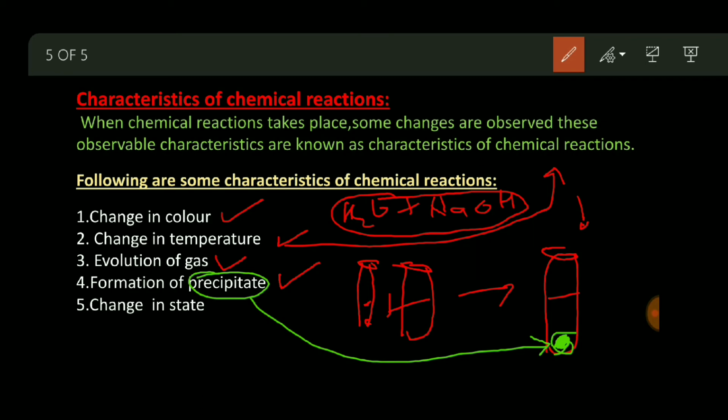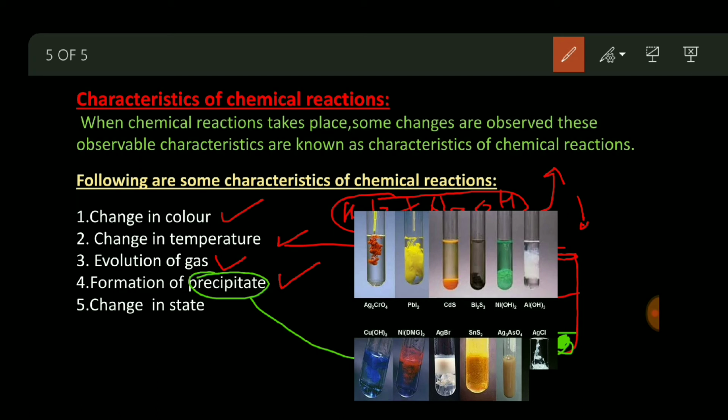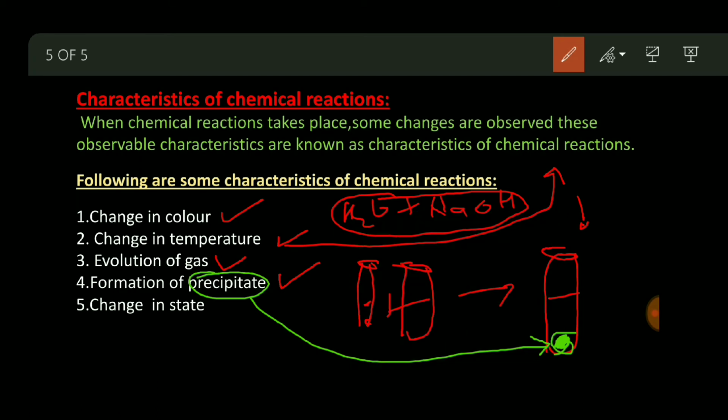See, suppose you have two solutions that are clear and transparent, and when you mix them, a new compound forms but does not dissolve into the medium, so it remains as it is in solid form. This compound is called a precipitate. Clear? Have you seen curd? Yes, a precipitate looks like that. Different colors may be there.